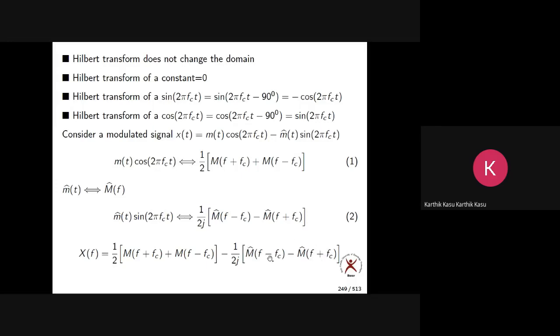If you're not okay, please observe very carefully now itself. I hope I have written everything clearly. See, m of t cos 2 pi fct, this is the spectrum; m hat of t sin 2 pi fct, this is the spectrum. Now x of t is 1 minus 2, so x of f is the spectrum of this signal minus the spectrum of this signal.